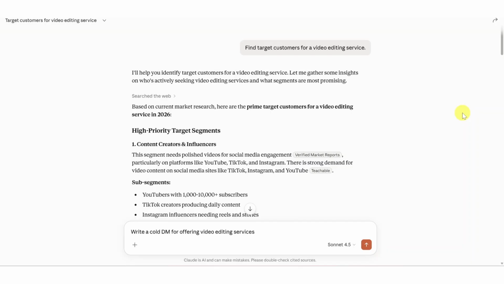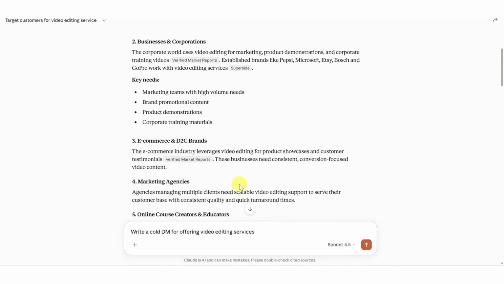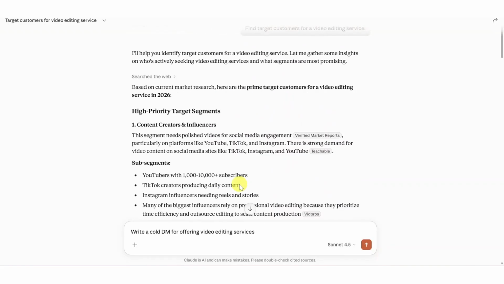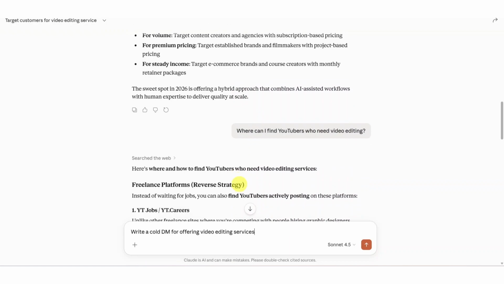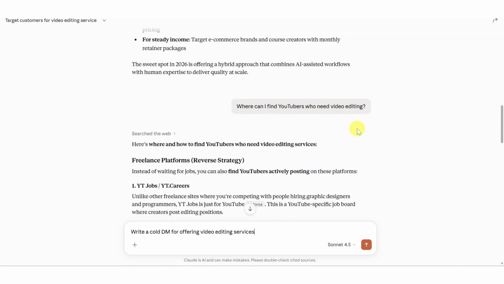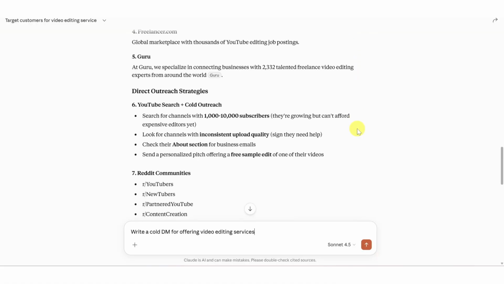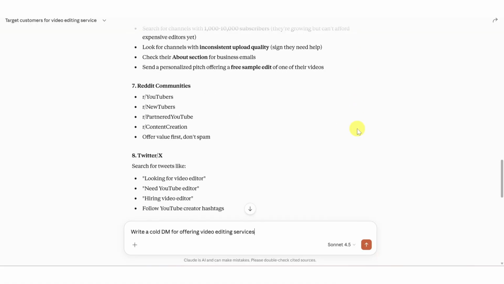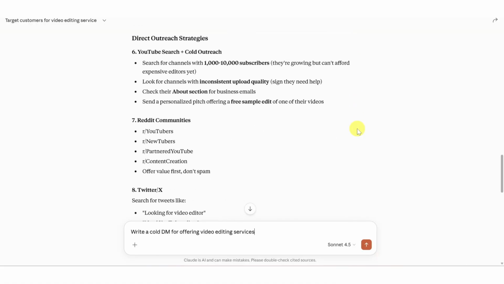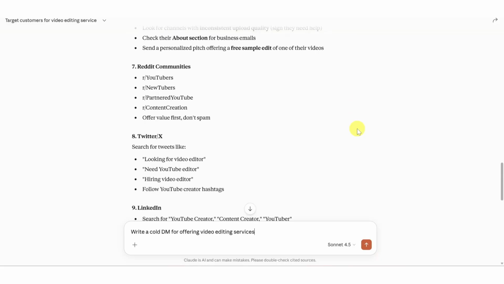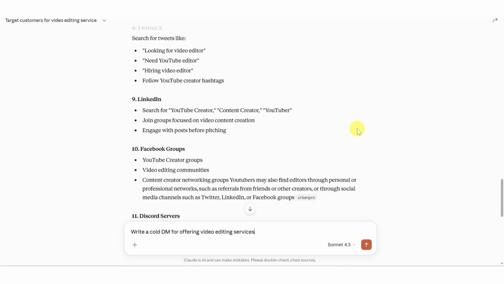messages. So start by telling Claude who you want to target, such as find target customers for a video editing service. Claude will suggest ideal clients like YouTubers, agencies, and small businesses. Then ask Claude where to find these leads. For example, where can I find YouTubers who need video editing? It may suggest YouTube channels, Instagram pages, LinkedIn, freelance platforms, as well as some e-commerce and D2C brands, event planners and wedding videographers, filmmakers, etc. So you can choose whoever you want.